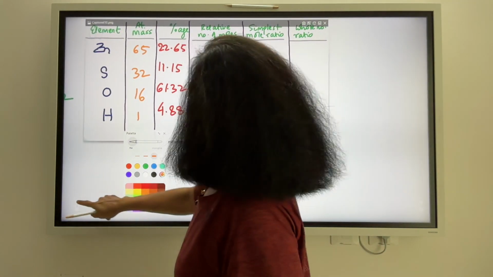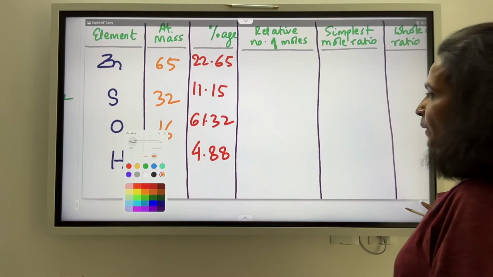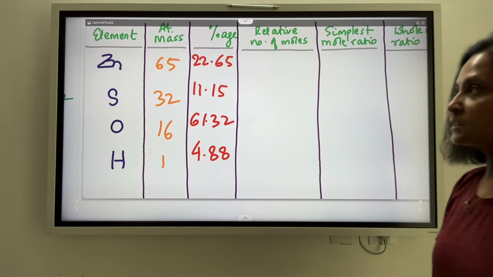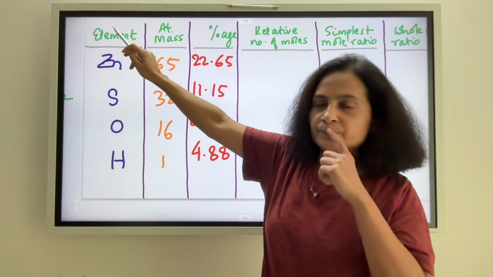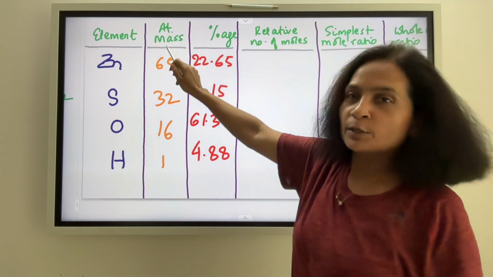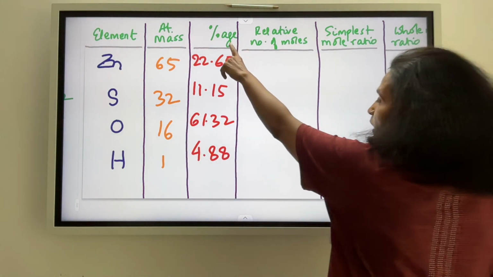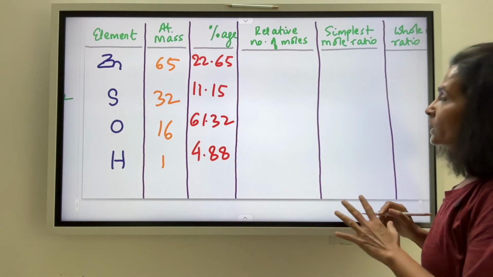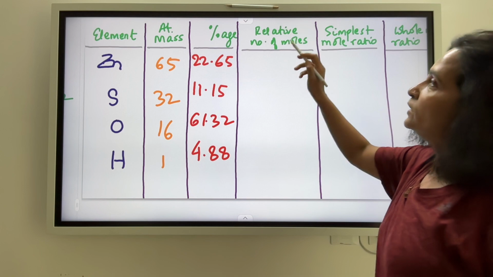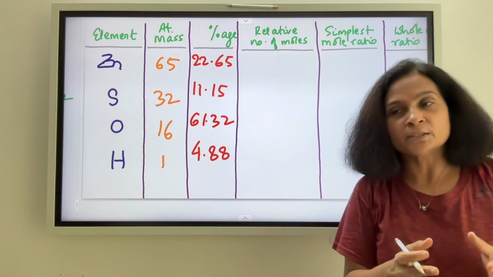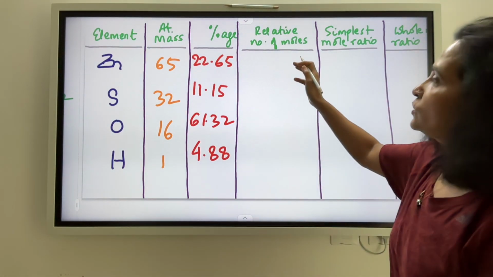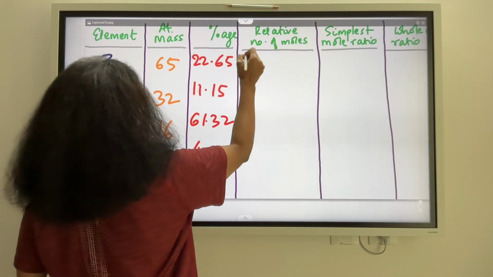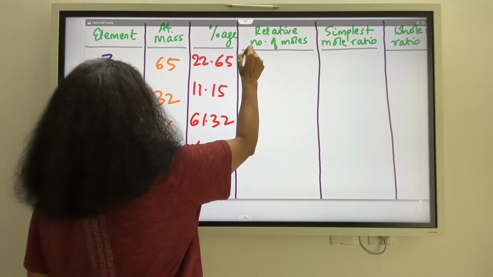Well, here are the details which I have already penned down in my table. The format has the element on top with the atomic mass of the given element, and their percentages available. And what are we supposed to calculate? We are going to calculate the relative number of moles. Now, how do we calculate this? Basically, for the calculation of this, what we do is the percentage of the element divided by its atomic mass.